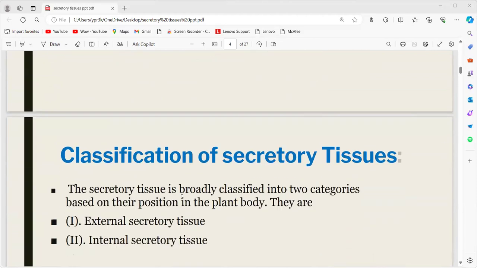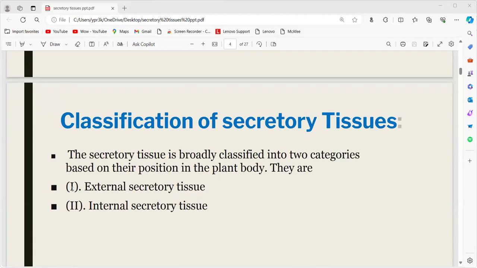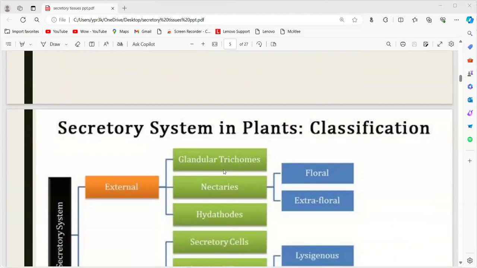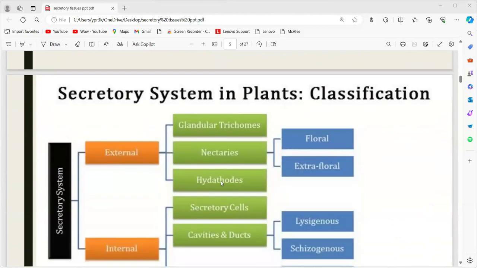Here these secretory tissues are classified based on their position in the plant body into two types: external secretory tissues and internal secretory tissues. They secrete externally or internally. So the secretory system in plants is classified into the external secretory system and the internal secretory system.